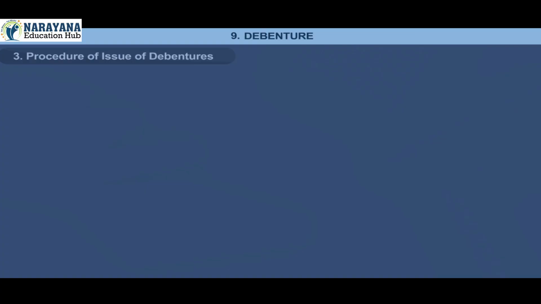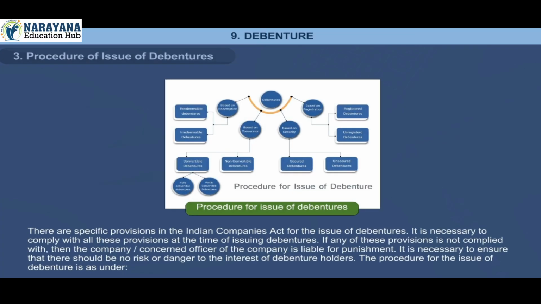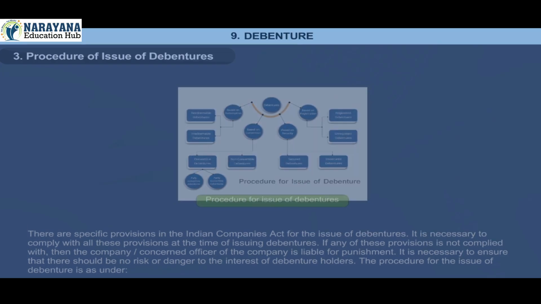3. Procedure of issue of debentures. There are specific provisions in the Indian Companies Act for the issue of debentures. It is necessary to comply with all these provisions at the time of issuing debentures. If any of these provisions is not complied with, then the company or concerned officer of the company is liable for punishment. It is necessary to ensure that there should be no risk or danger to the interest of debenture holders. The procedure for the issue of debenture is as under. 1.